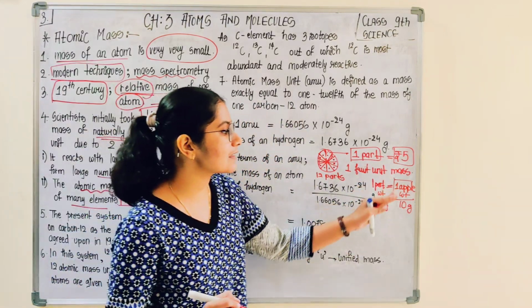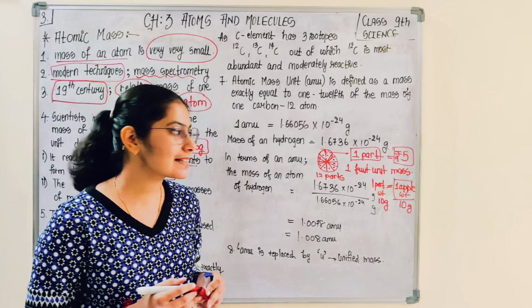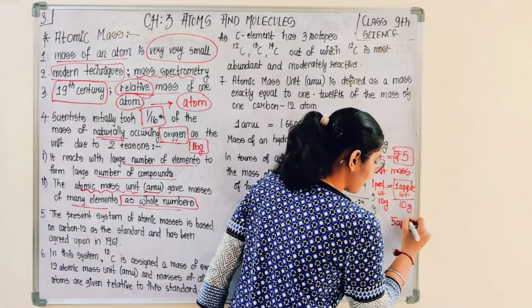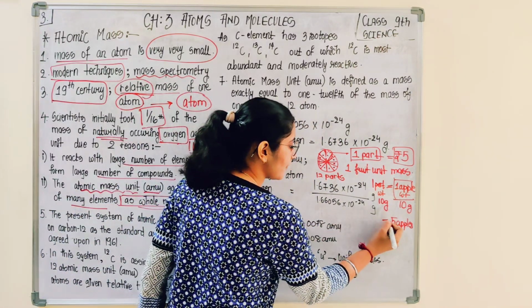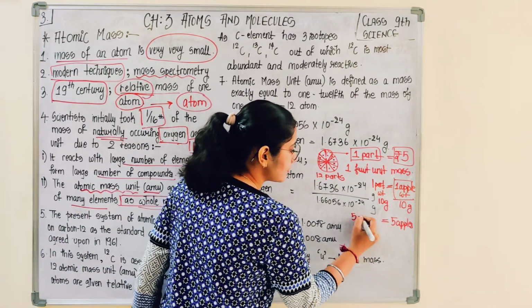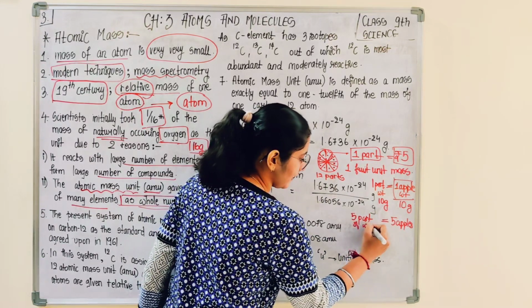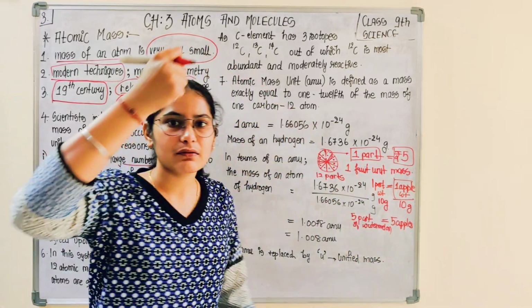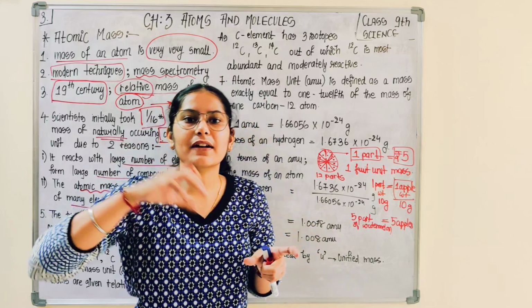So that means he is using the concept of relative mass. Now suppose you bought 5 apples. To create a weight equivalent to 5 apples, he placed 5 parts of watermelon on the balance.